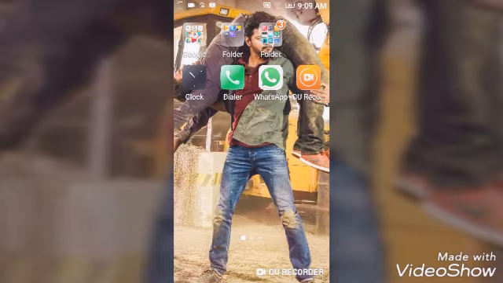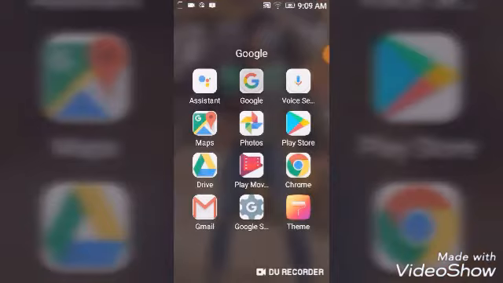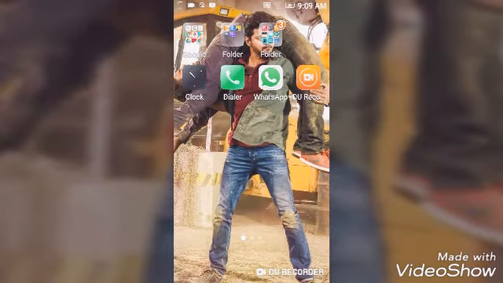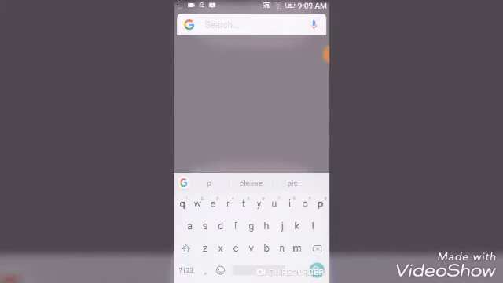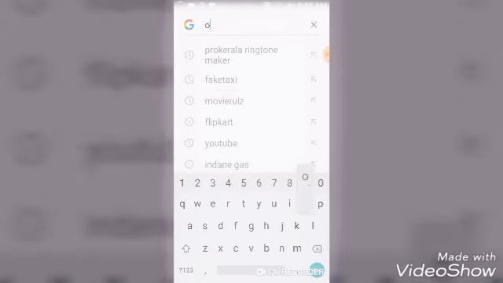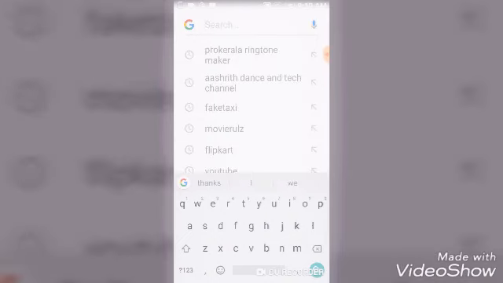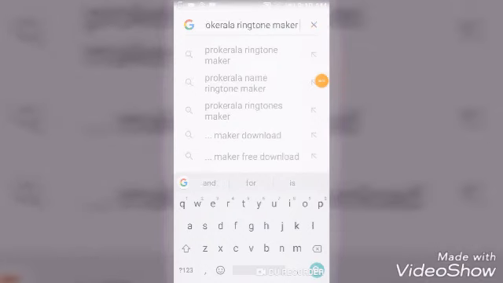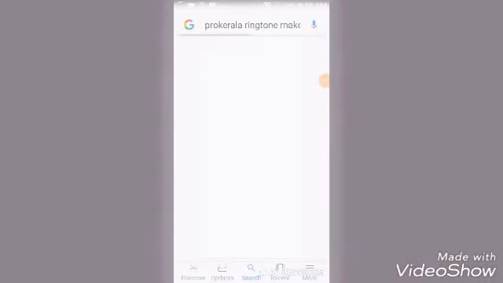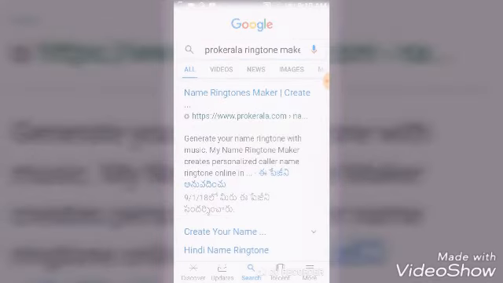Now I'm gonna show you how to make your own name ringtone. Go to Google. Search Pro WhatsApp. Pro Kerala ringtone. It's a Pro Kerala ringtone maker. Search it. Go to the first site.